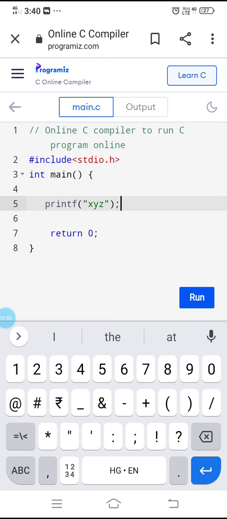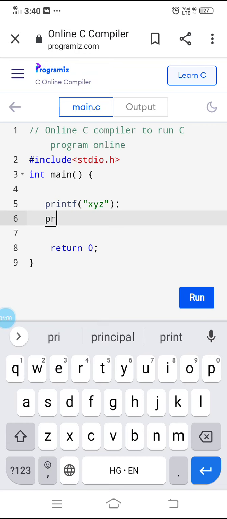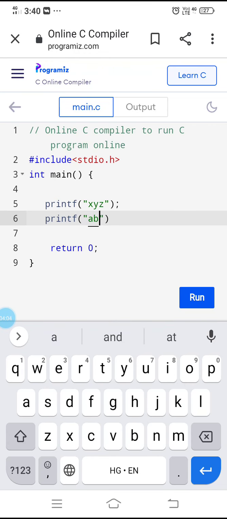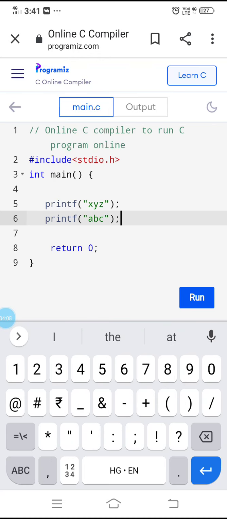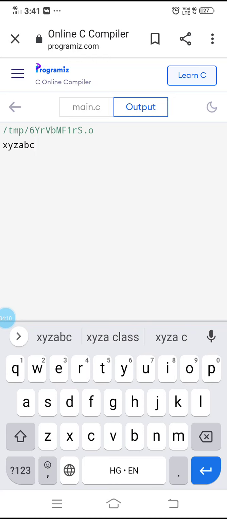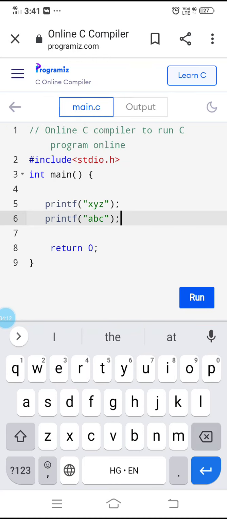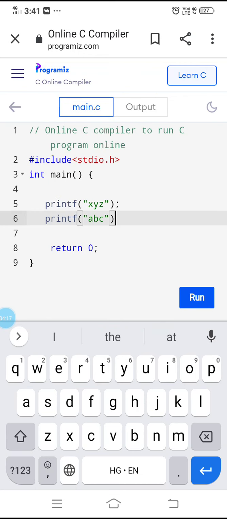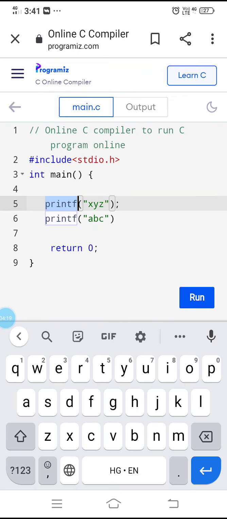For example, if I write one more printf statement, printf abc, this printf function is going to print something onto the screen. But if I remove the semicolon there will be a problem. So every instruction must have a semicolon. This is the first instruction, second instruction, and third instruction.